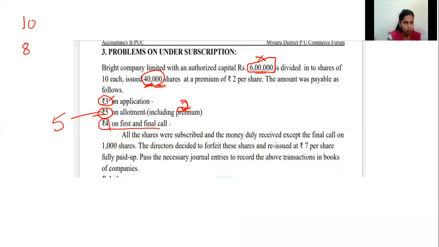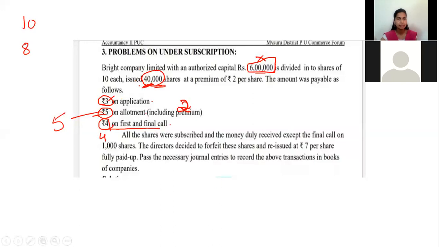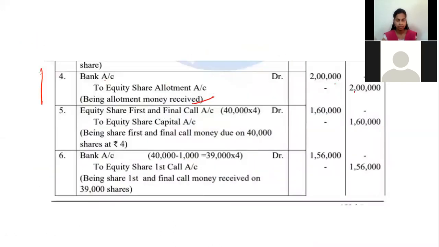So you'll focus on rupees 4 and number of shares is 40,000. So I'm writing here: Equity share first and final call account debtor. First and final call word is given in the question. Equity share first and final call account debtor. Leave little space. To equity share capital account.